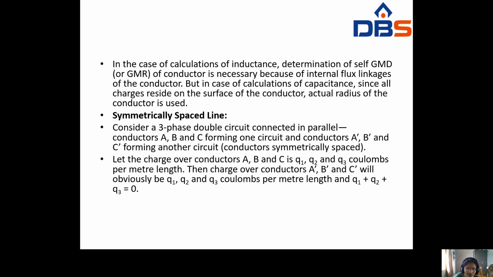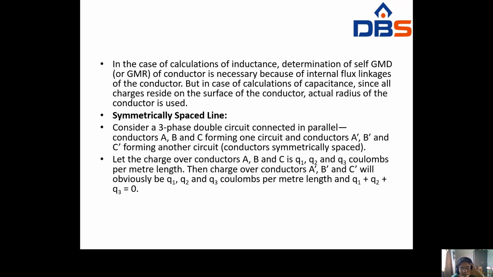So here you first take the symmetrically spaced line. Consider a three-phase double circuit connected in parallel, with conductors A, B, C forming one circuit and conductors A dash, B dash, C dash forming another circuit. Let the charges over the conductors A, B, C be Q1, Q2, Q3 coulombs per meter length.